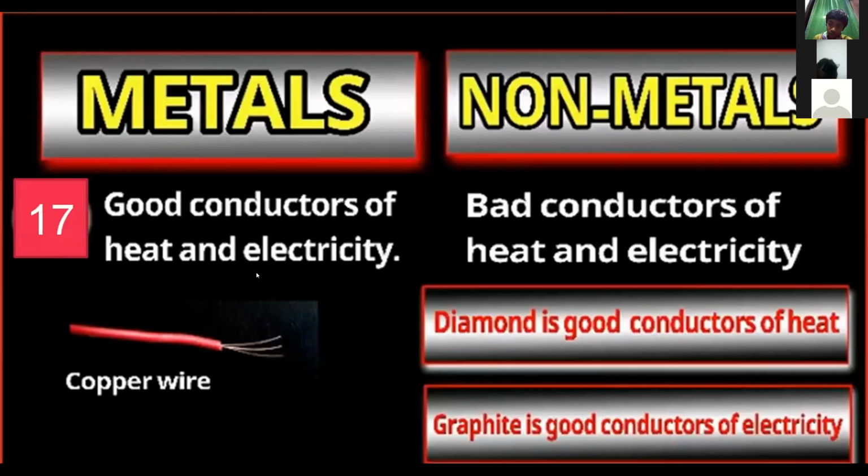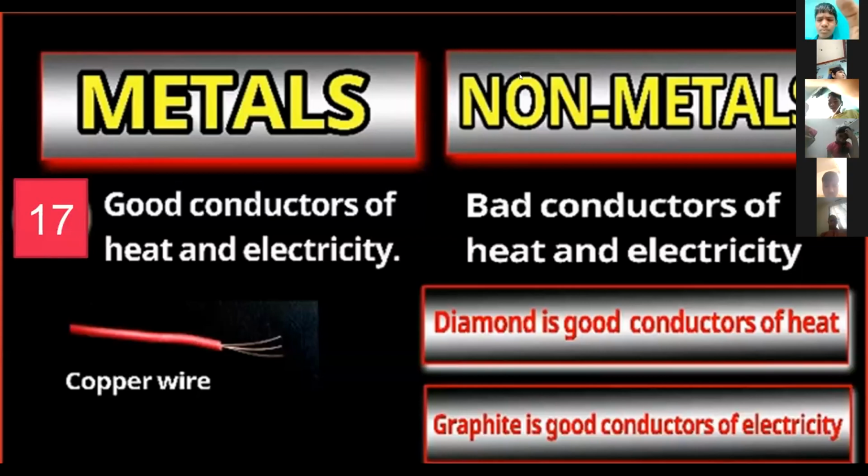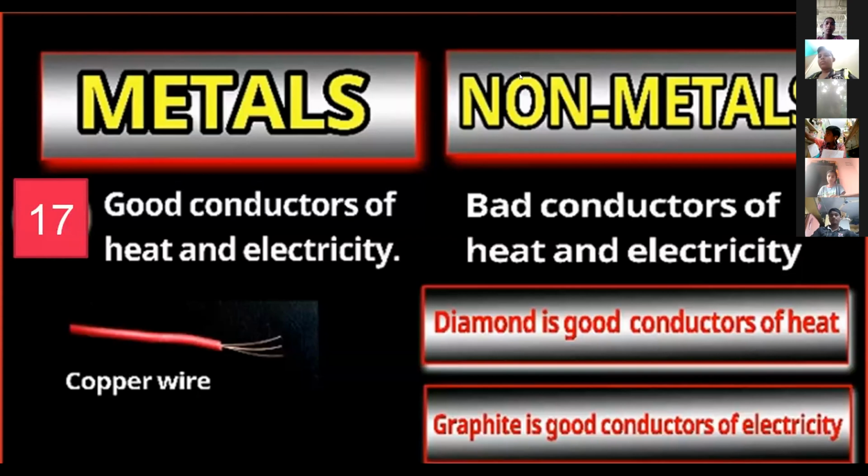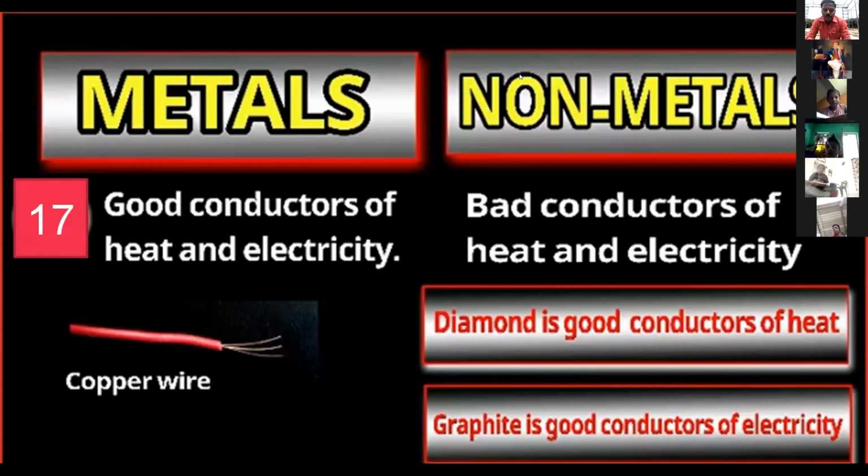After some time, the iron nails drop on the floor one by one, because the iron rod absorbs the heat and the nail nearest to the heat drops first. After a while, the iron rod absorbs a large quantity of heat, the wax melts and the iron nails drop on the floor. Okay, these two, Activity 4 and Activity 5, say that metals are good conductors of heat and electricity, and non-metals are bad conductors of heat and electricity.